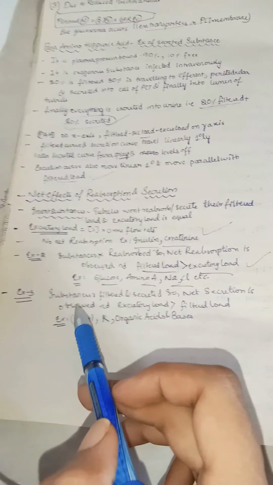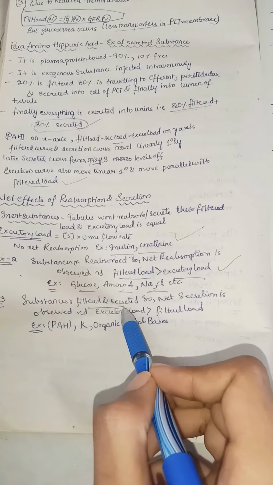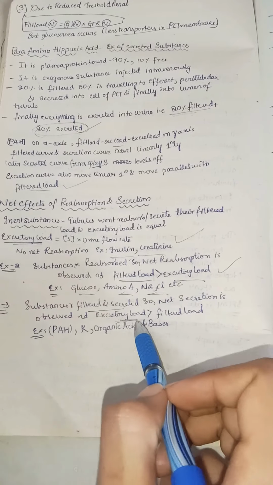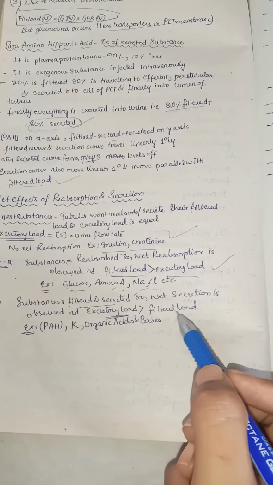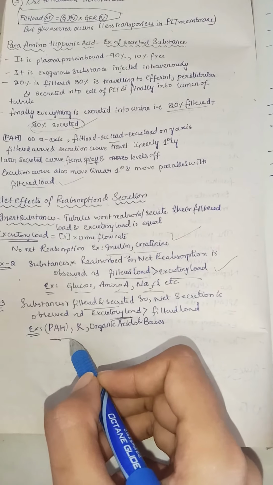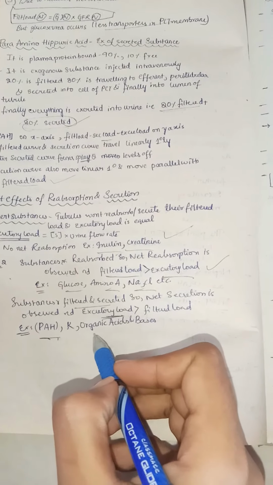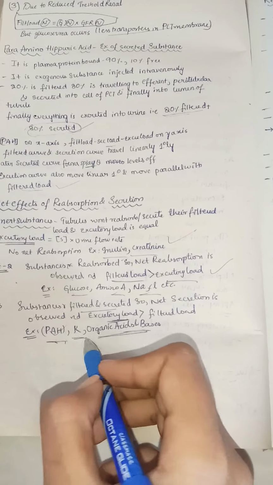Next, coming to example 3, the substances which are filtered and secreted. Here you can see these have both filtration and secretion. So net secretion is observed and the excretory load is very high here, because it has secretion along with the filtered load. We can take PAH as an example because it is 80% secreted from our PCT. Organic acids and bases also have the same secretion like PAH, and also potassium is secreted.